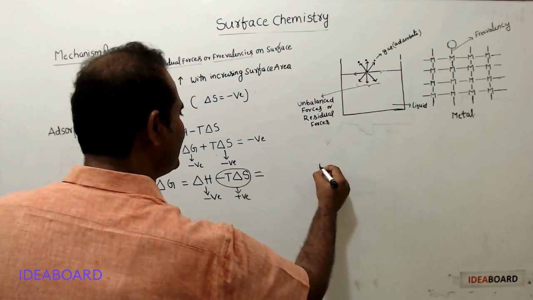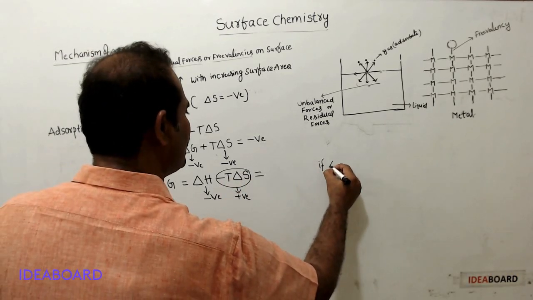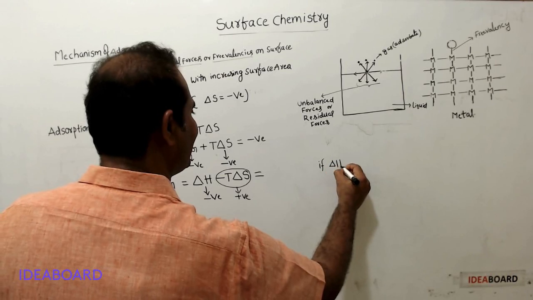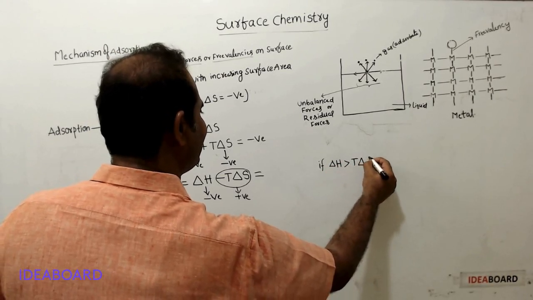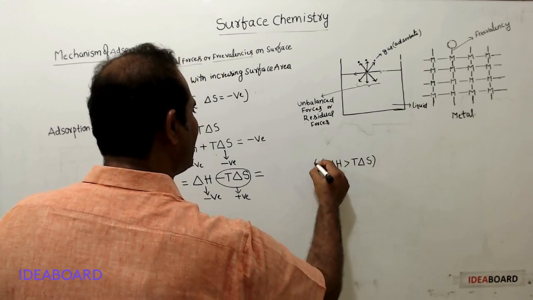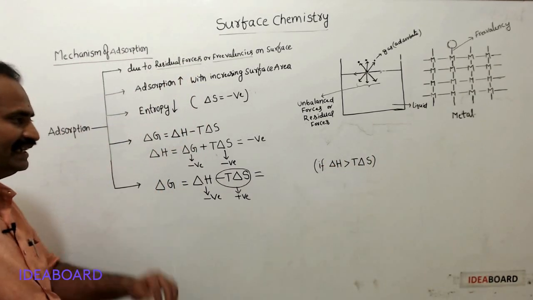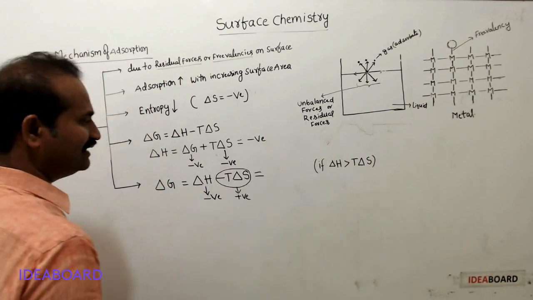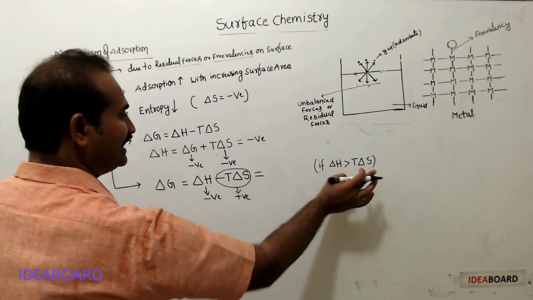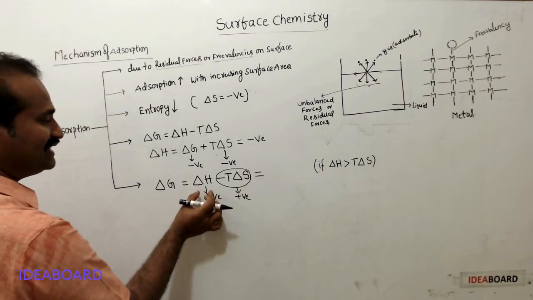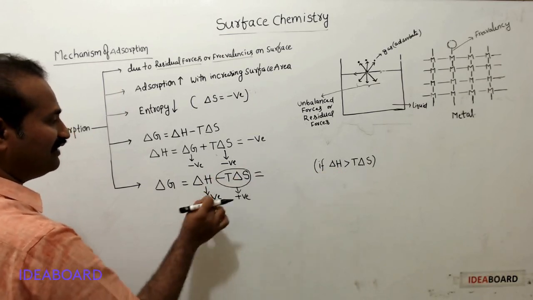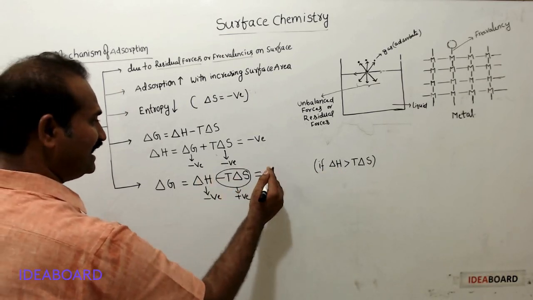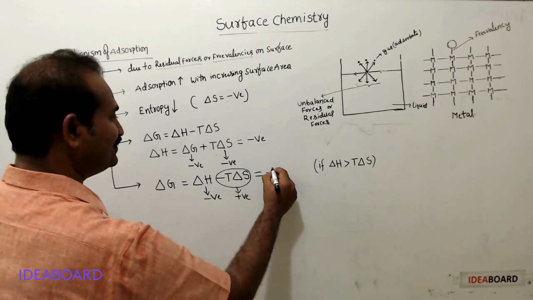Suppose the magnitude of delta H is greater than that of T delta S. What happens to the sign of delta G in this case? If delta H is greater than T delta S, delta H is a negative term which dominates the positive term. Therefore, the resulting sign will be negative.